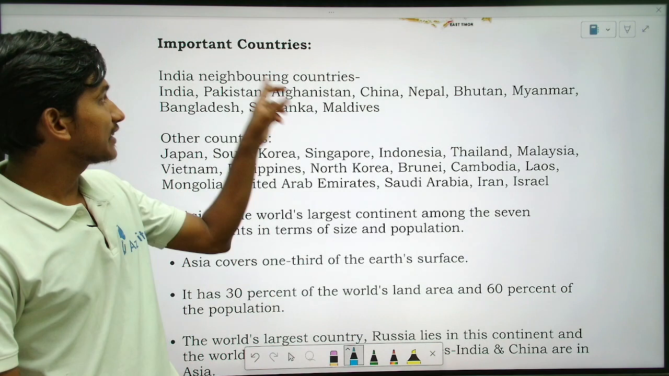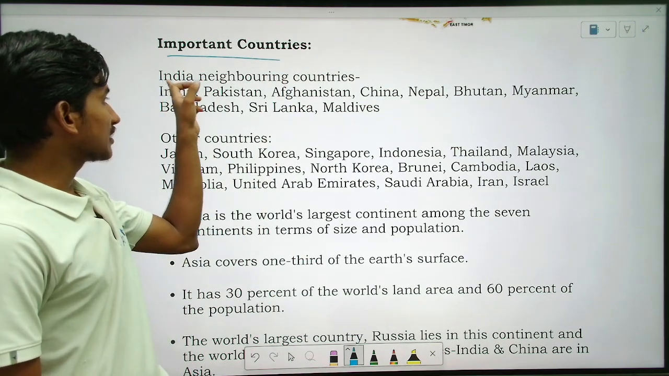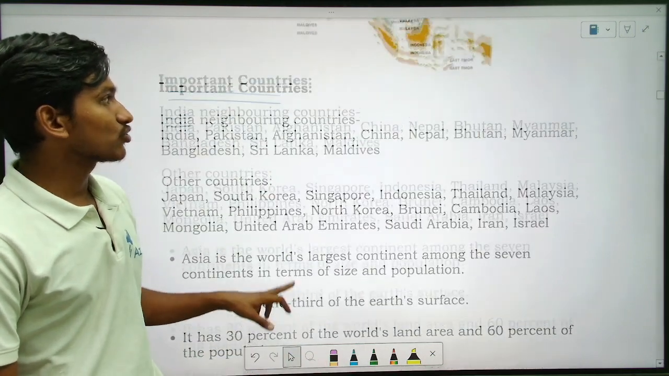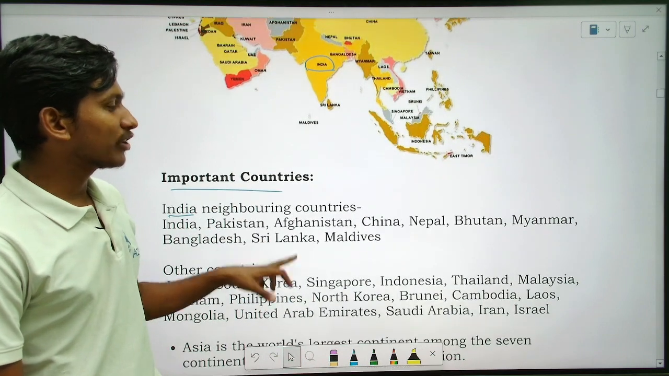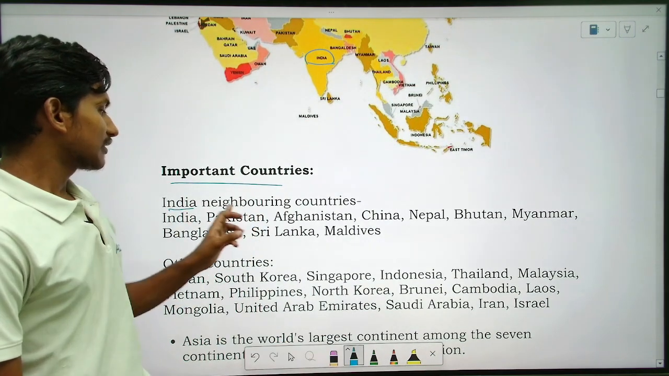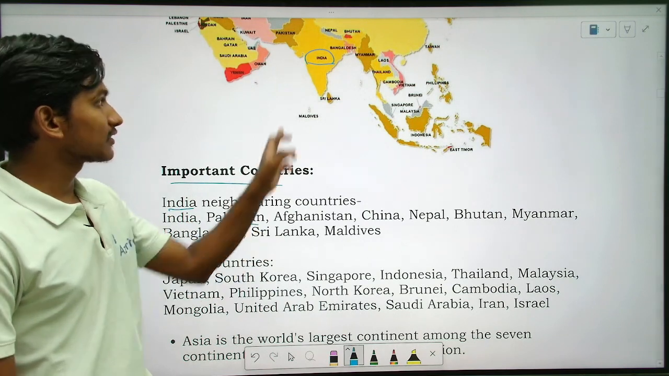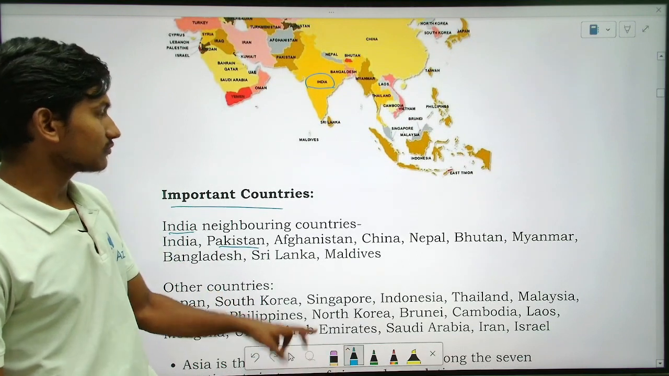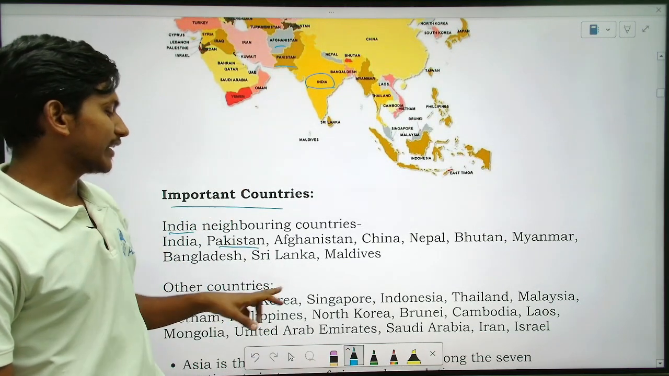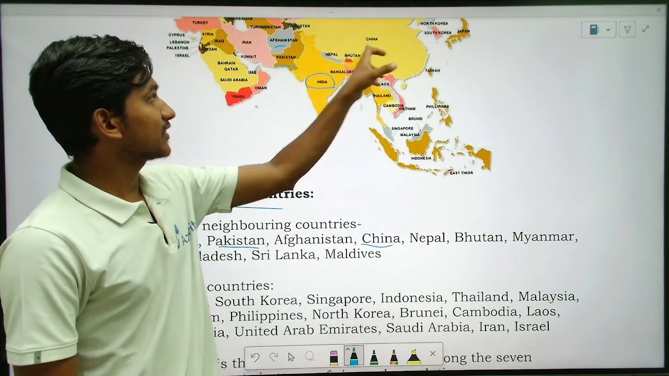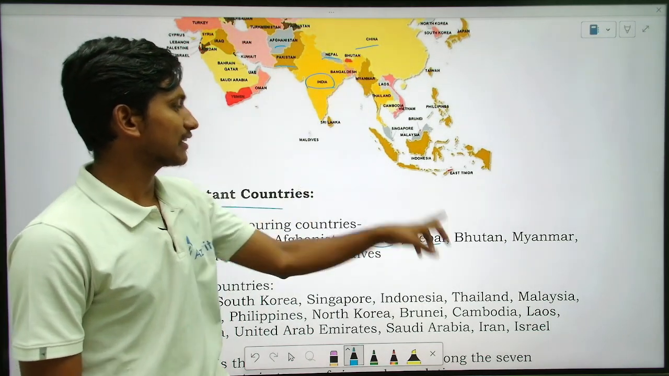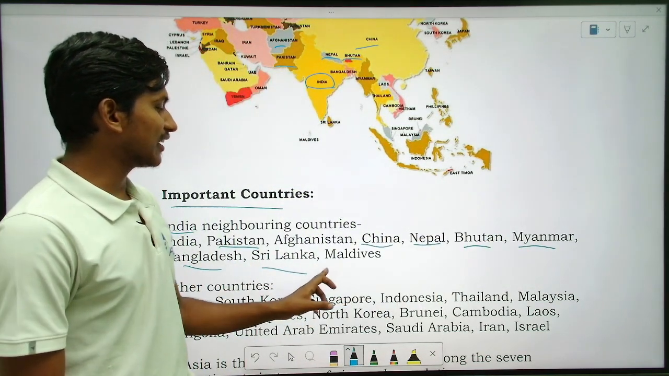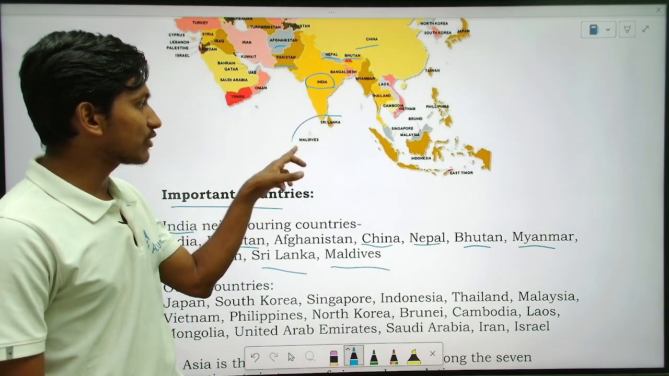Okay, so let us see which are India's bordering countries. If you see India is here, so the bordering countries to India, that is neighboring countries, are Pakistan, right? After that is Afghanistan. If you see one by one you will understand. So Pakistan, Afghanistan, right? And then China, and then Nepal. Bhutan is there here. Yes, Myanmar, Bangladesh, Sri Lanka, and Maldives.